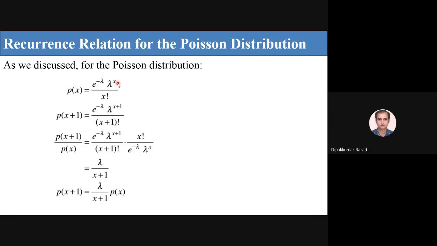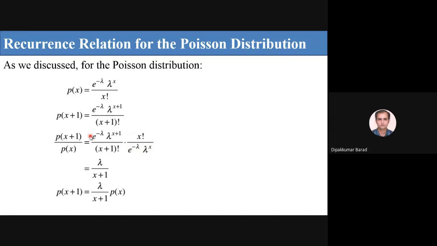Instead of x we get x plus 1, so lambda raised to x plus 1 upon x plus 1 factorial. Now take the ratio p of x plus 1 upon p of x. In the denominator we take the reciprocal of p of x, which gives x factorial upon e raised to minus lambda, lambda raised to x.